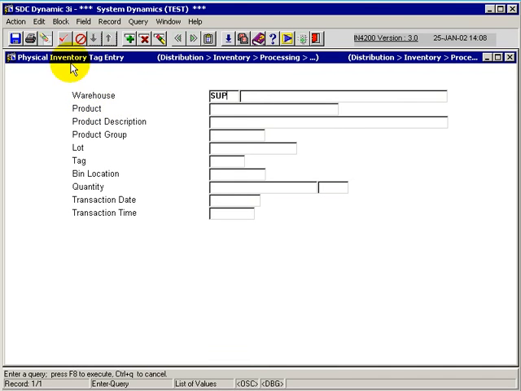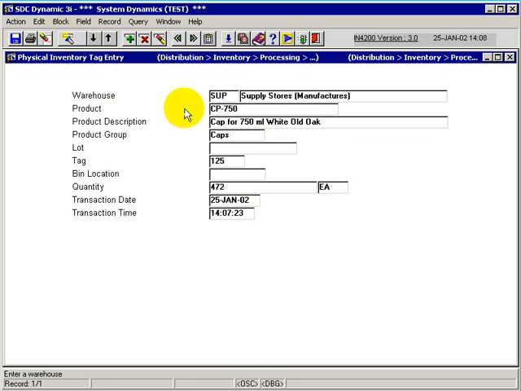Put the application into query mode and execute the query, and we can see that there's our tag number 125 with a quantity of 472 for the CP750, and that particular tag was loaded into the system and updated into the tag entry instead of actually coming here and keying it in.